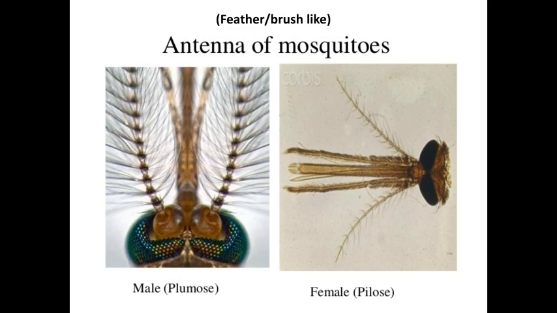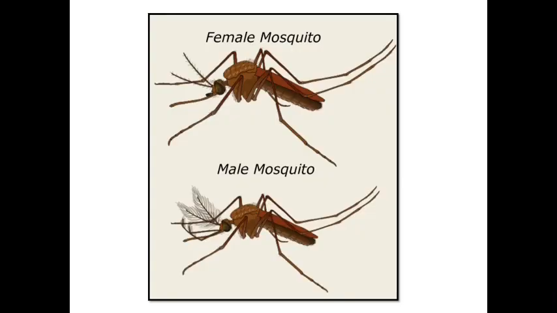Next one is the antenna of the mosquito. In mosquitoes there are two different types of antenna according to sex. The male has a plumose type of antenna, and the female has a pilose type of antenna. There is a brush-like or feather-like structure present on the mosquito's antenna. In the female there is a feather or brush-like appearance on one side, and that antenna is called pilose. In the male there is a dark mop of feather or brush-like structure, and in the male mosquito that antenna is called plumose.